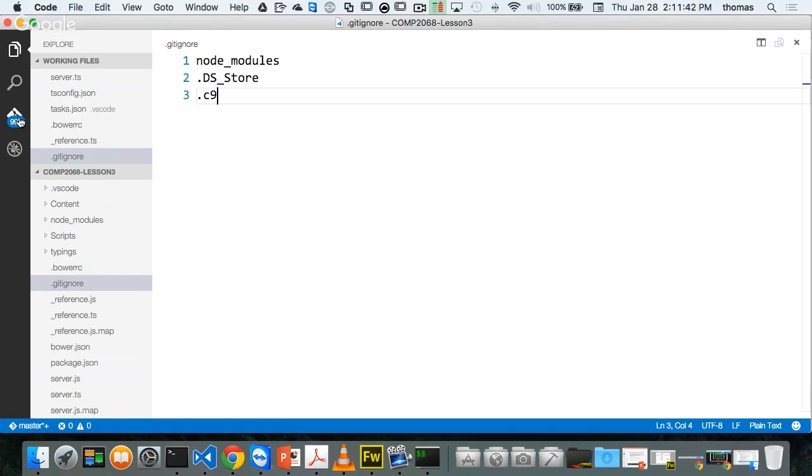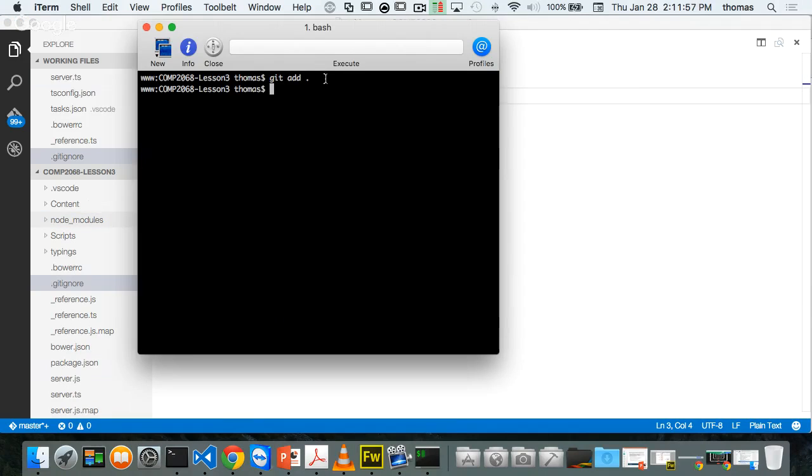I've staged them. I got a bunch of stuff that I staged. Notice there's like 99 plus changes showing in my files here, because I'm tracking 99 plus files right now because of all these node modules. So how do I fix that? Because I've added git add dot, I've added everything. Can I fix it? And the answer is let's leave it as is for now, and we'll fix it after.